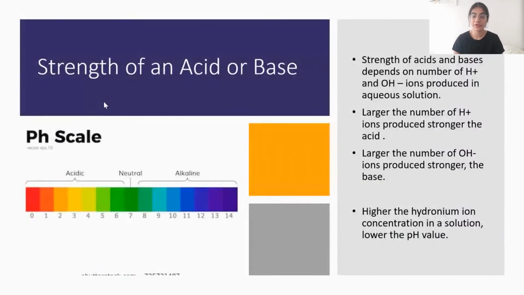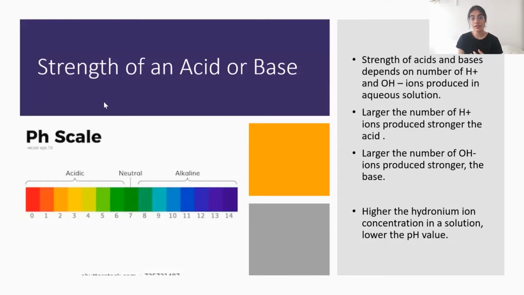Strength of an acid or a base. You know that acids release H plus ions in their aqueous solution and bases release OH minus ions in their aqueous solutions. If a lot of H plus ions can be released by a particular acid in an aqueous solution, then the stronger that acid would be. If a larger number of OH minus ions can be released by a particular base in an aqueous solution, then the stronger that base would be.